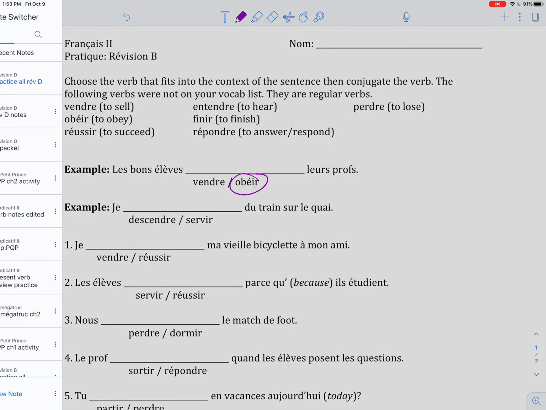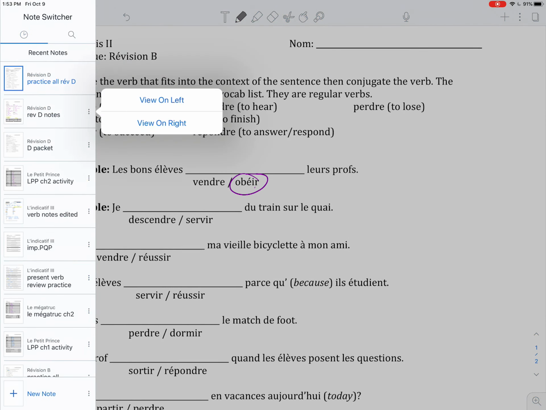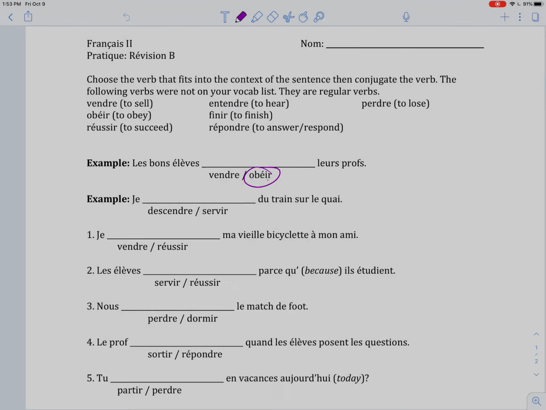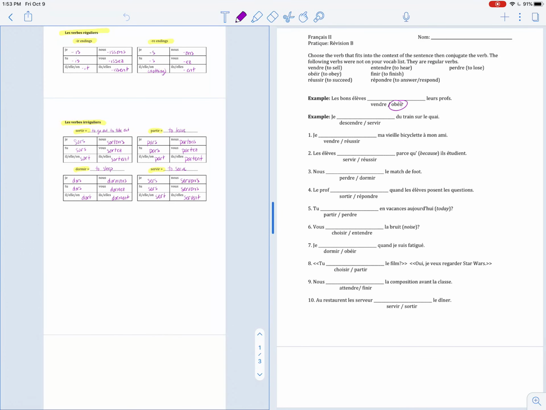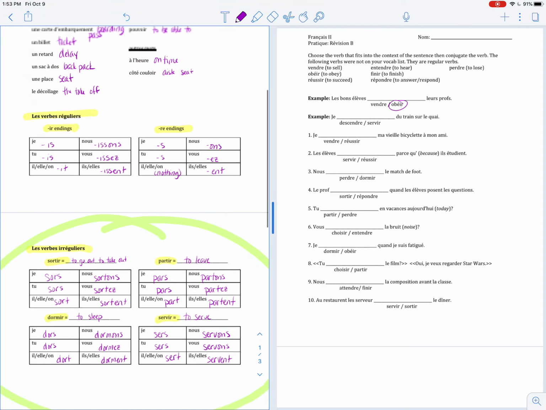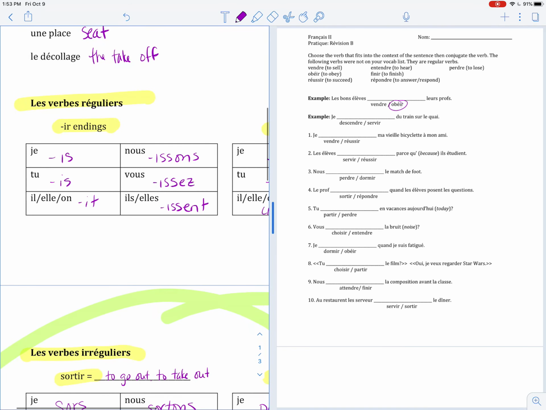So then, you're going to want to pull your notes up. If you haven't seen this trick before, to split screen, I had posted it in Google Classroom, but this lets you show two notes in Notability at the same time. So you've got obéir. You come over and you look at the notes, and you check first your irregular verbs. Is obéir one of the irregular IR verbs? It is not, so you need your regular IR endings. Les bons élèves, that's going to make it an IL conjugation. So we need to take off the IR and put on ISS ENT.